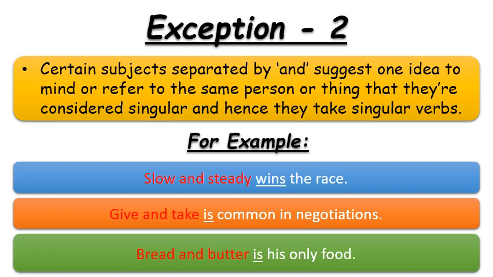Bread and butter is his only food. So here bread and butter, they both are nouns and they are separated with the conjunction and. So that's why according to exception number 2 we will use a singular verb here, or we can say that bread and butter is used as an uncountable noun, which means bread with butter spread on it. It is not a combination of two different nouns joined by and, which would make the subject plural. Being an uncountable noun, we will take a singular verb instead of a plural verb.